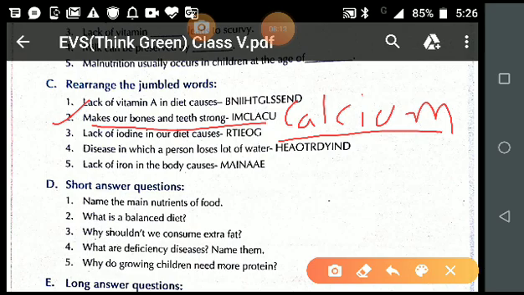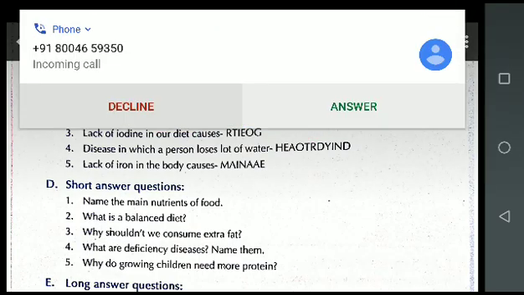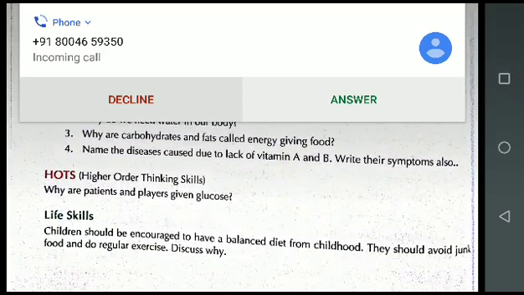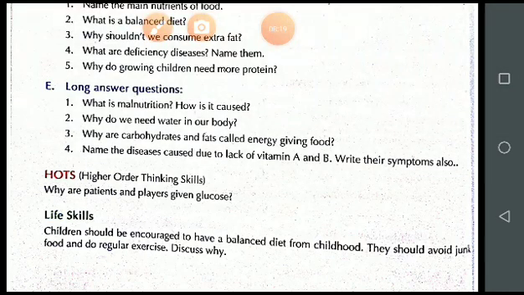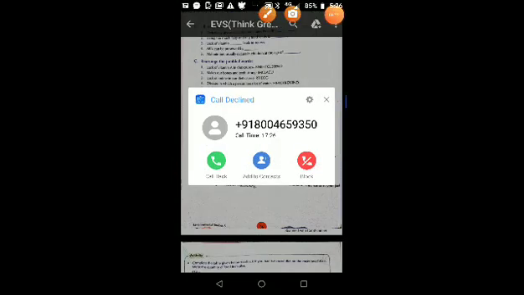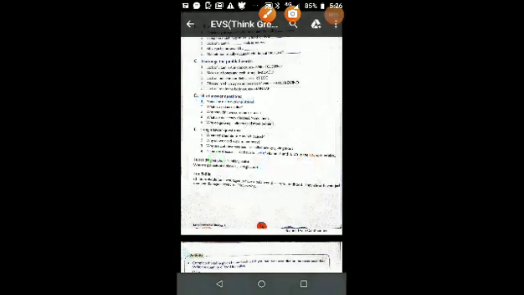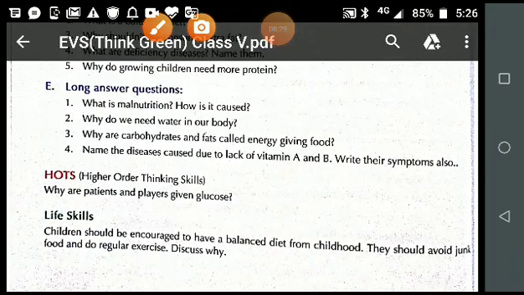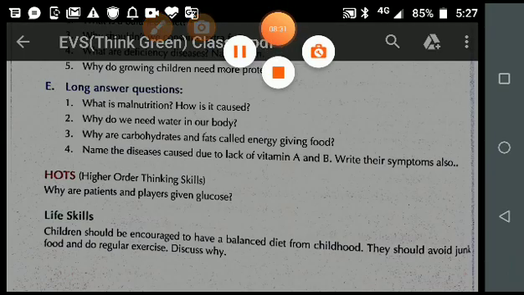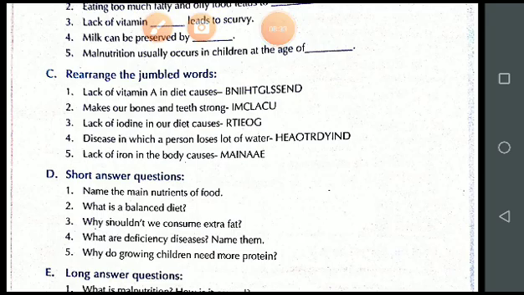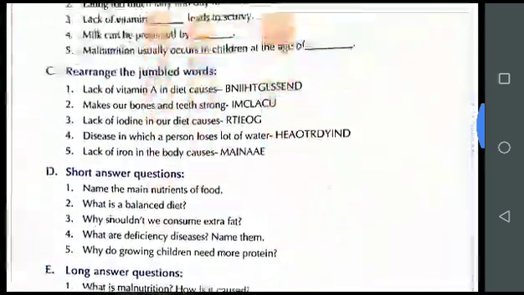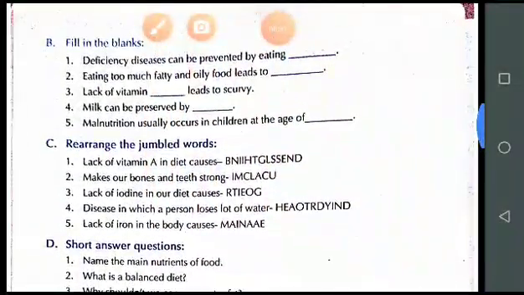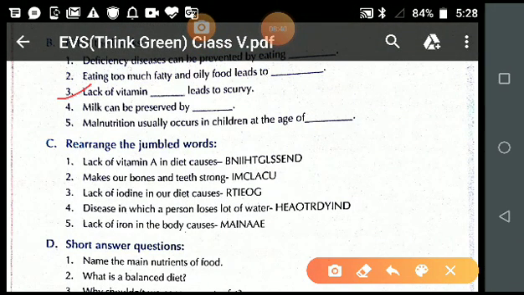Now, students, we are on question number 3. We are solving question number 3, C. Lack of vitamin dash leads to scurvy.